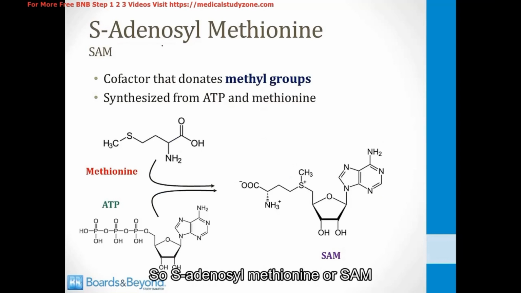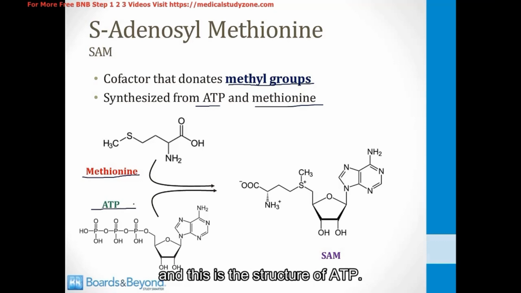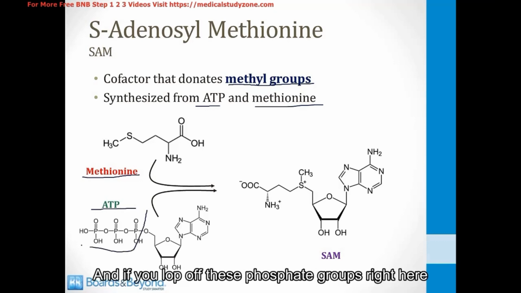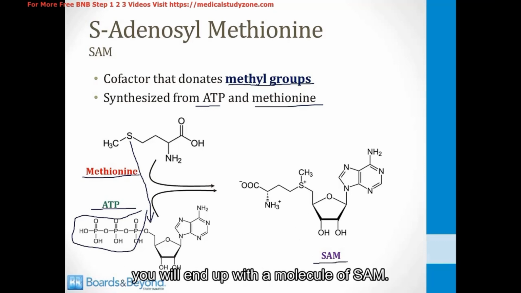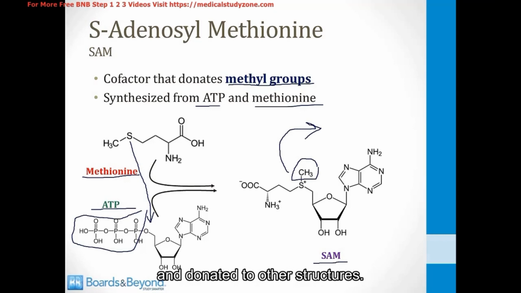So S-adenosylmethionine, or SAM, is a cofactor that donates methyl groups, and it is synthesized from ATP and the amino acid methionine. This is the structure of methionine, and this is the structure of ATP, and if you lop off these phosphate groups right here, and you attach the sulfur group to the adenosine molecule, you will end up with a molecule of SAM. You can see that it has this methyl group hanging out here in space, ready to be plucked off the molecule and donated to other structures.